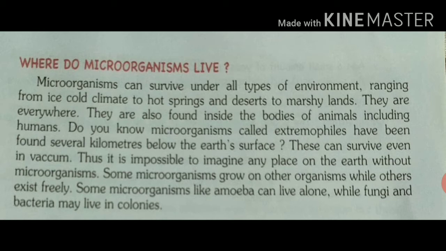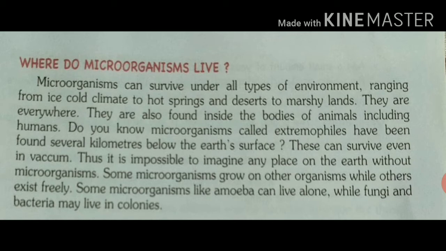They can exist in extreme conditions of temperature like drought, in a hot water spring, in desert, in polar region and marshy lands. That's why microorganisms are called extremophiles, because they have the ability to survive in extreme conditions.